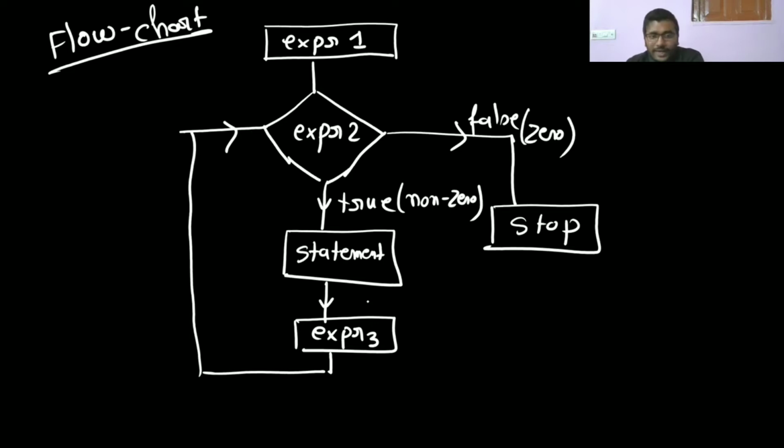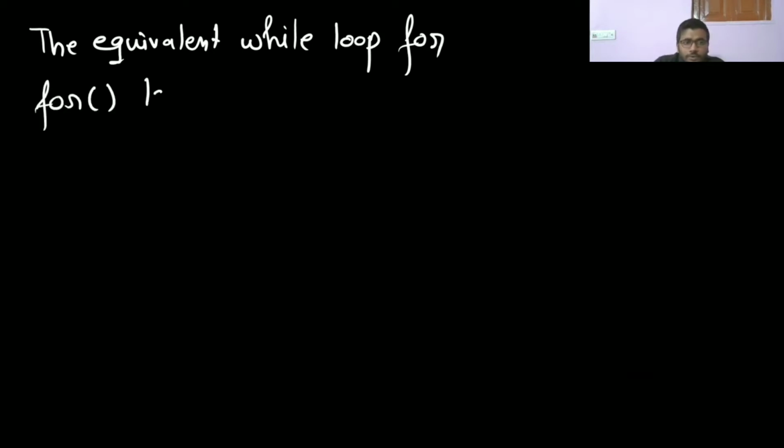Now how can we write this as a while loop? The way we have written the for loop, we can even write the for loop as a while loop. The equivalent while loop for this for loop is given below.